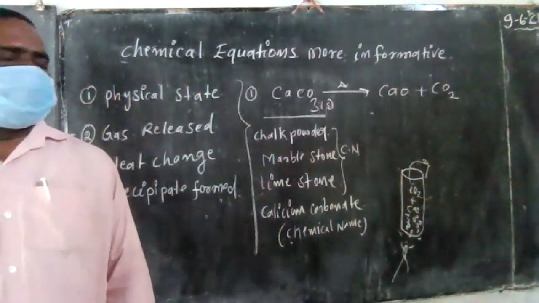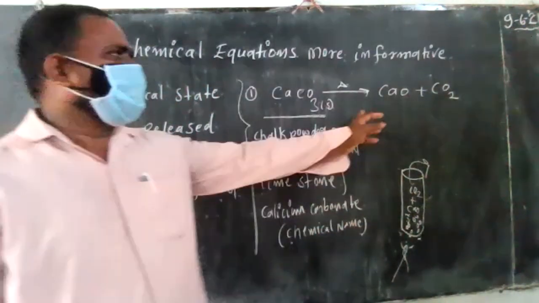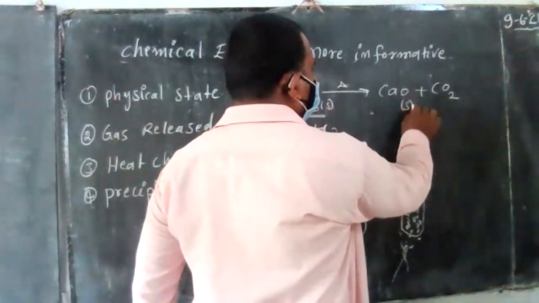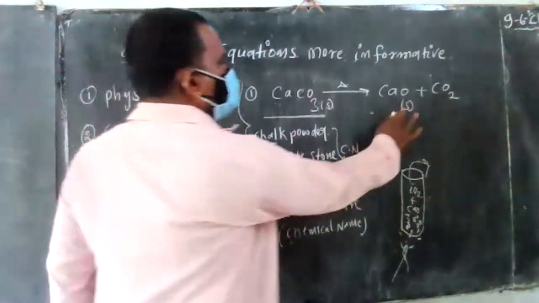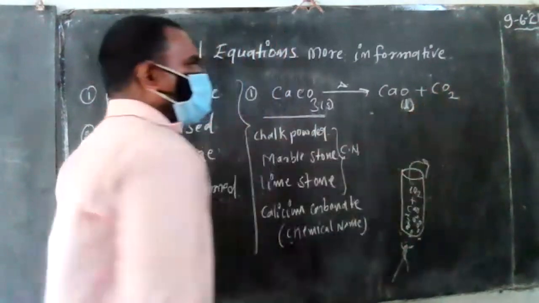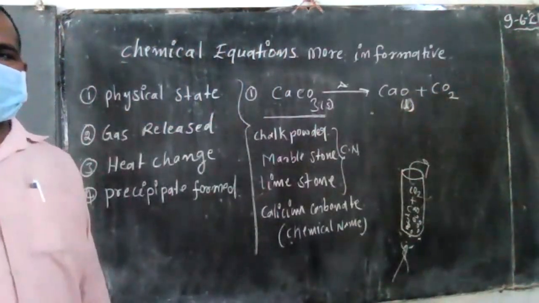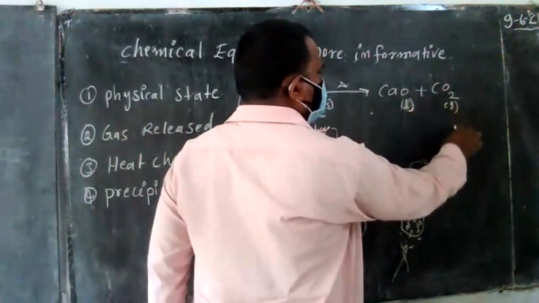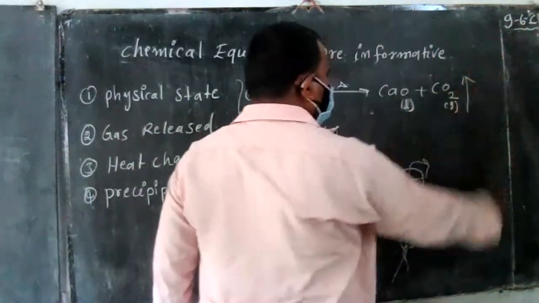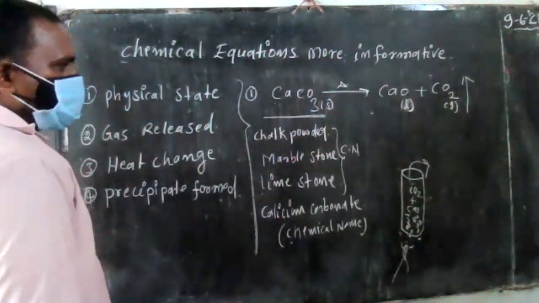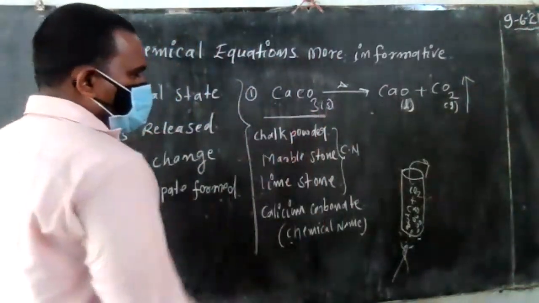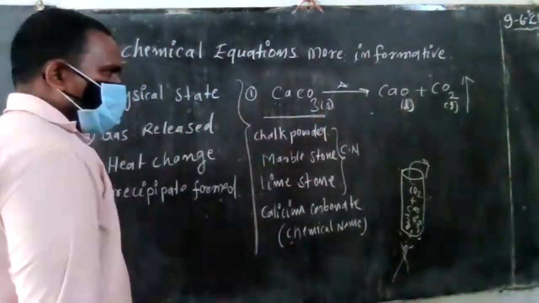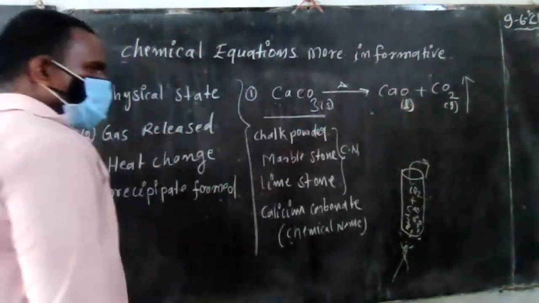Those are the products. How are the new substances formed? Two are formed. One is calcium oxide, which is in the liquid state. Another one is carbon dioxide, which is in the gaseous state. Gaseous state means nothing but G. It will be released and go to the outside, that is upward. So calcium carbonate solid is the letter S. Calcium oxide liquid is the letter L. Carbon dioxide gas is the letter G.